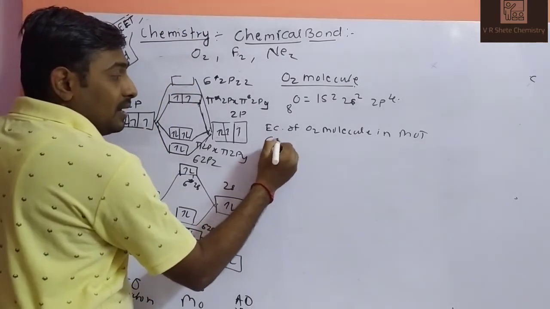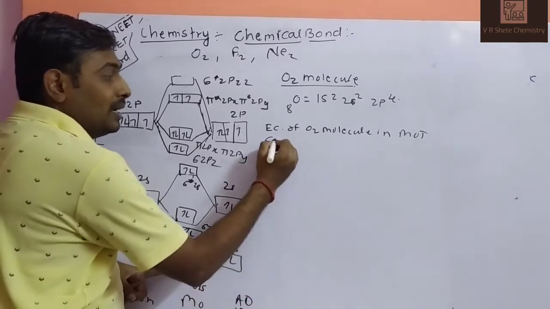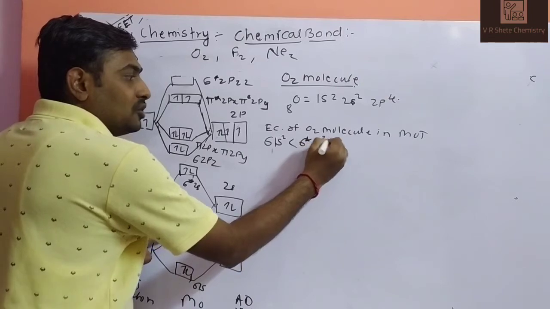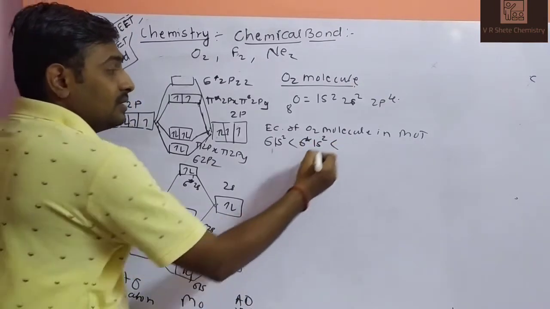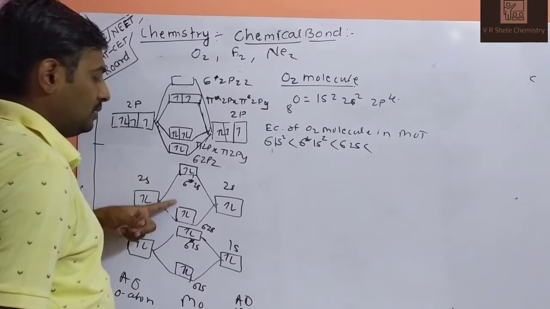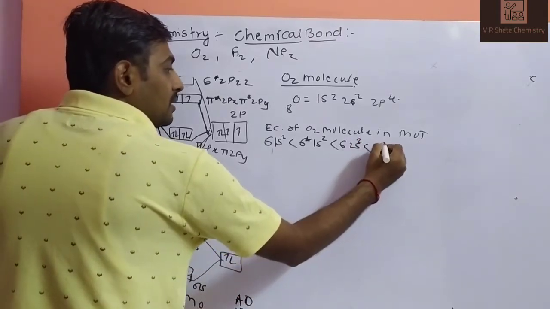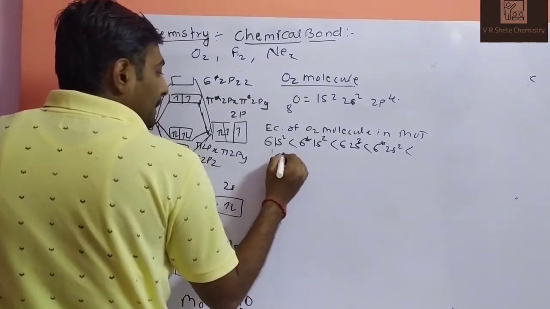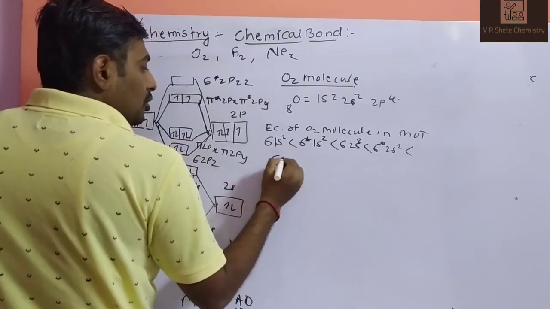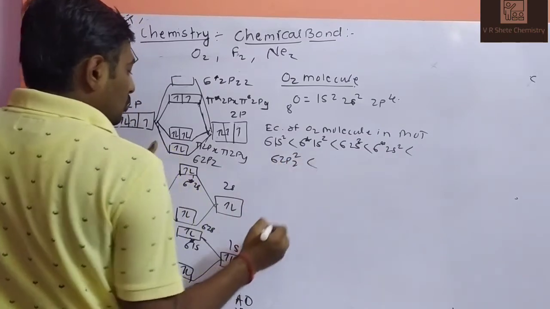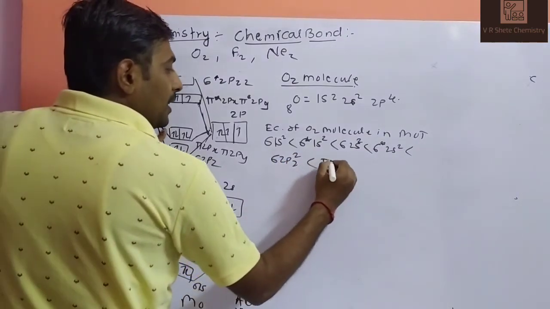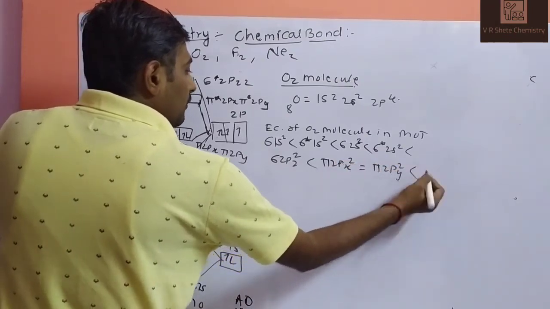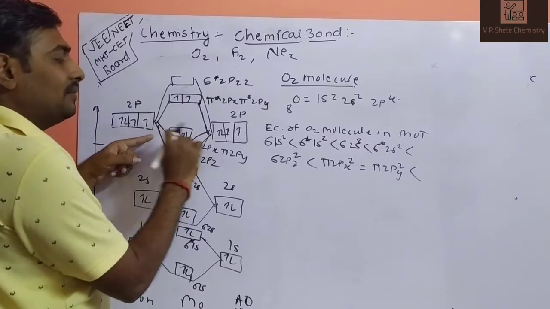How is the molecular orbital configuration written? Initially the sigma 1s orbital is there. How many electrons? 2 electrons. Sigma star 1s2. Then this is the sigma 2s orbital, then sigma star 2s orbital, 2 electrons. Then sigma 2pz2. This is pi 2px2 equals pi 2py2. We write the equal sign because they are at the same energy level.